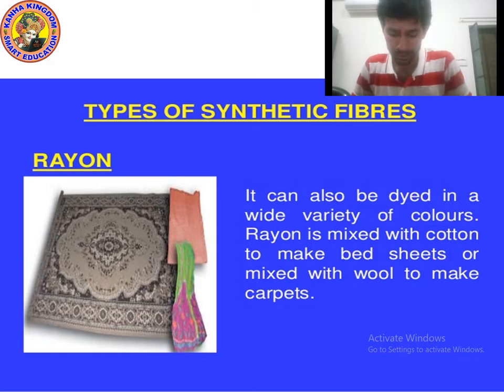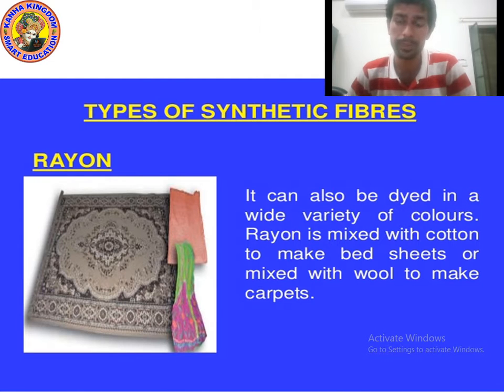So kids, do you remember that you studied about silk in 7th class? And that time you studied that we can dye the silk. So rayon can also be dyed in a variety of colors. Okay, so rayon is mixed with cotton to make bed sheets or mixed with wool to make carpets.